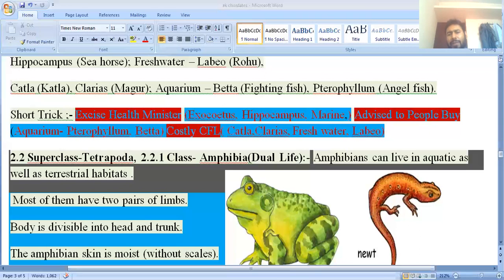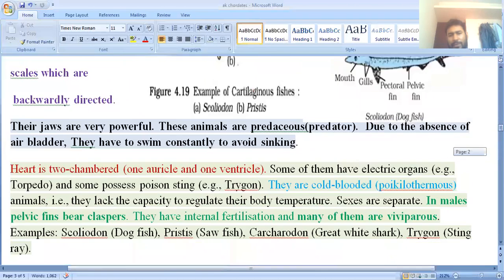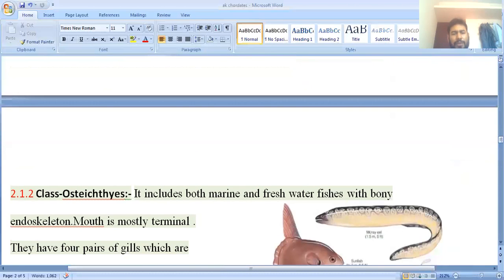Now we will discuss the difference between chondrichthyes and osteichthyes. I am going to write it. Suppose C stands for chondrichthyes and B stands for bony fishes, that is the osteichthyes. Chondrichthyes do not have an operculum, so the operculum is absent. Bony fishes have the operculum present. In case of scales, chondrichthyes have placoid scales.